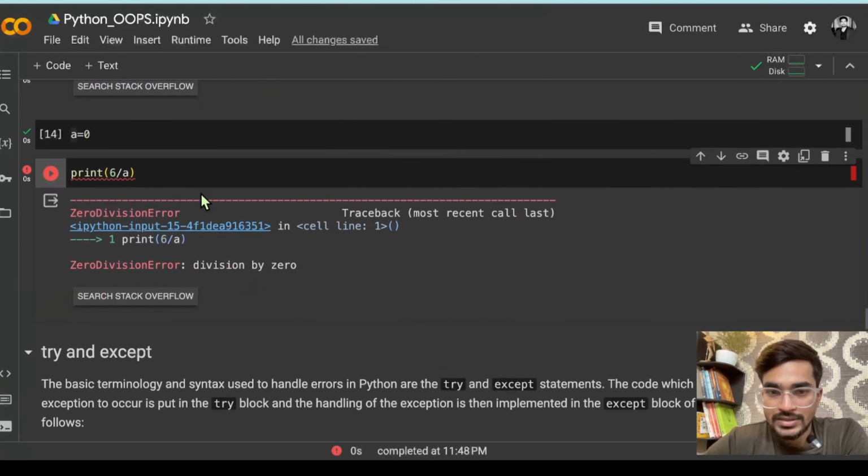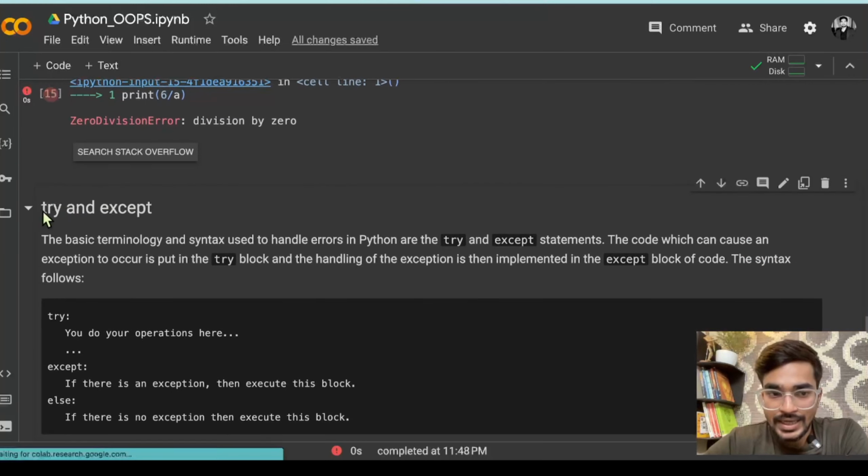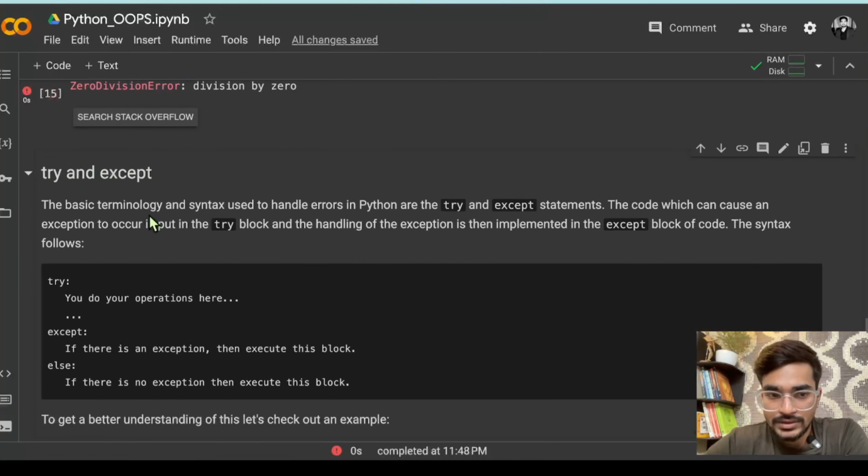So whatever errors are coming, you have to code in a way so that even if that error comes in between, your code will not crash. So how can you do that? So the first concept is try and except. So what is that, a try and except thing?